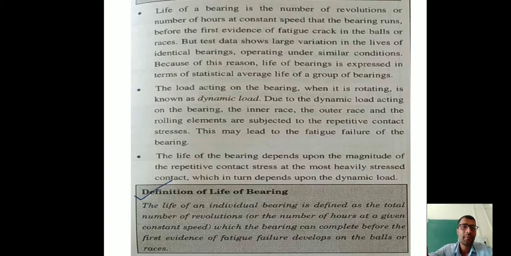So see the definition of life of bearing. The life of an individual bearing is defined as the total number of revolutions or number of hours at a given constant speed which the bearing can complete before the first evidence of fatigue failure develops on the balls or the race. Clear friends? Life of bearing means from the start of that bearing, how many hours or revolutions it completed without failure.